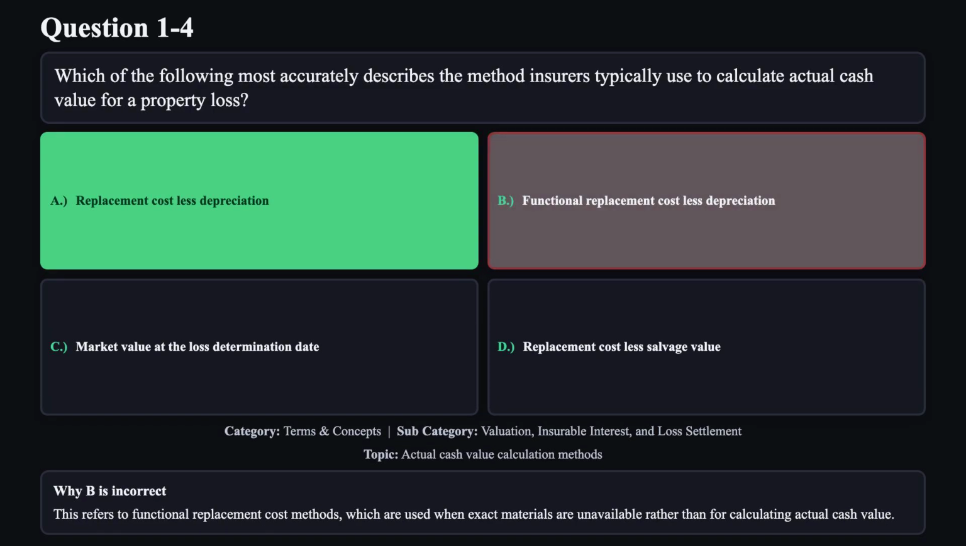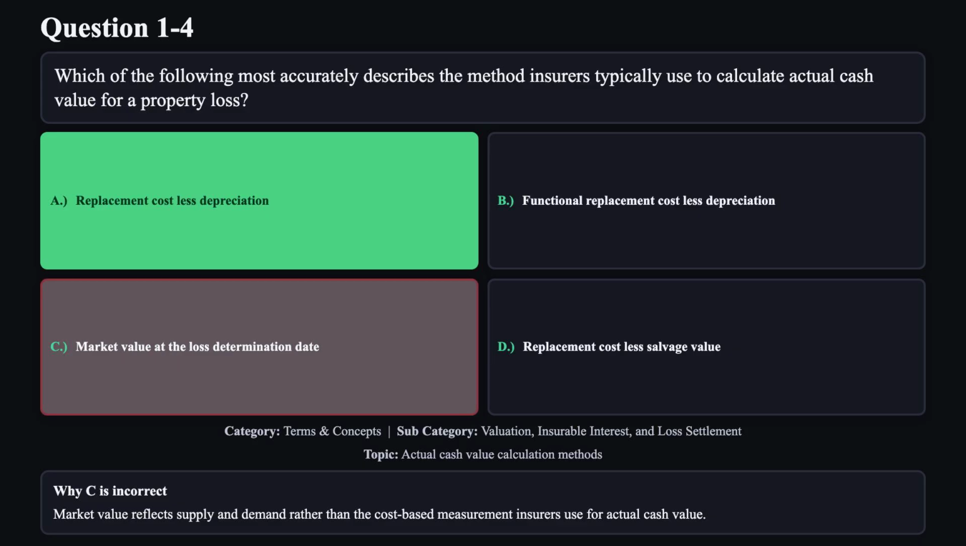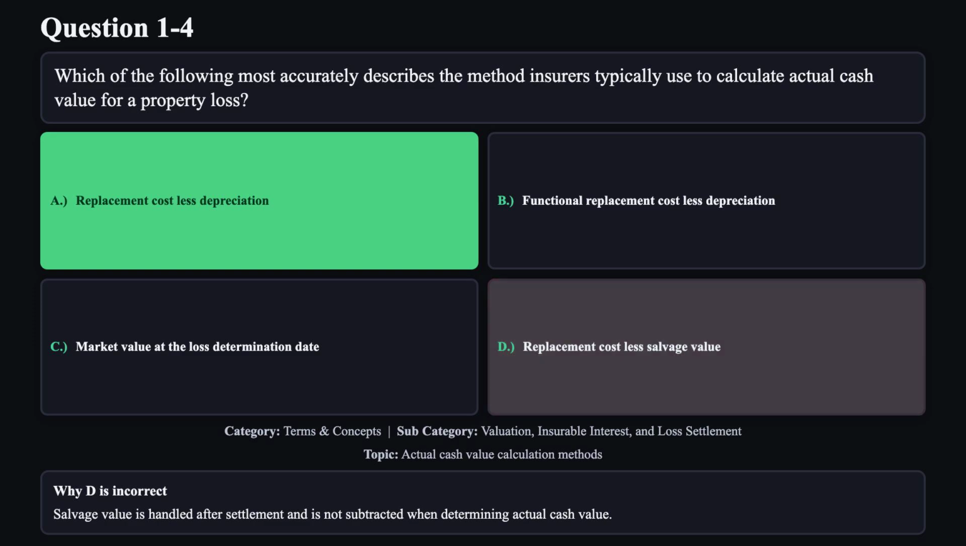Reason B is not correct. This refers to functional replacement cost methods, which are used when exact materials are unavailable rather than for calculating actual cash value. Reason C is not correct. Market value reflects supply and demand rather than the cost-based measurement insurers use for actual cash value. Reason D is not correct. Salvage value is handled after settlement and is not subtracted when determining actual cash value.